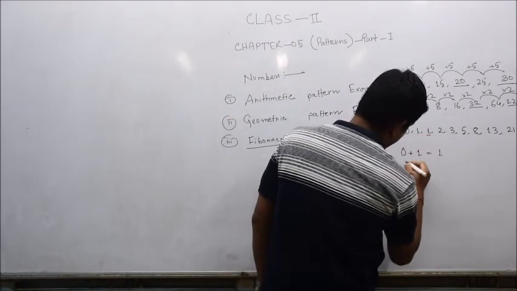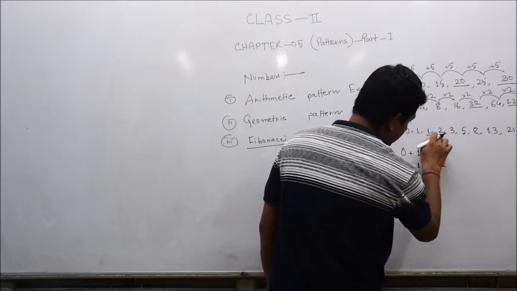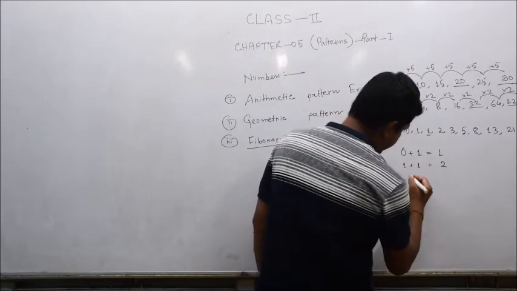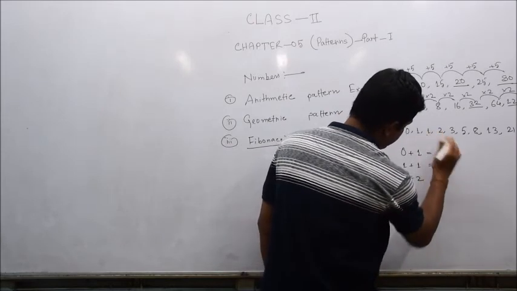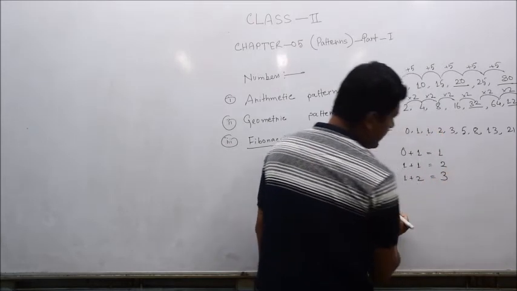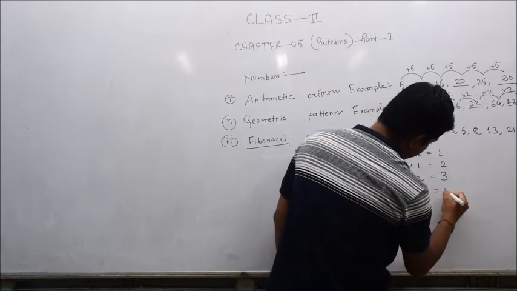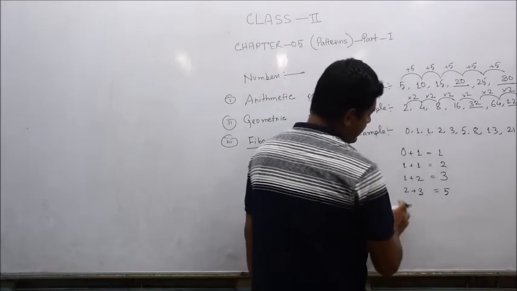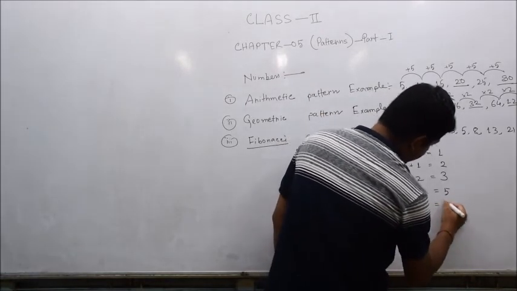Similarly, the second and third terms, 1 plus 1, become 2. The fourth number is coming. Similarly 1 plus 2 becomes 3. Similarly 2 plus 3 becomes 5. Similarly 3 plus 5 becomes 8.